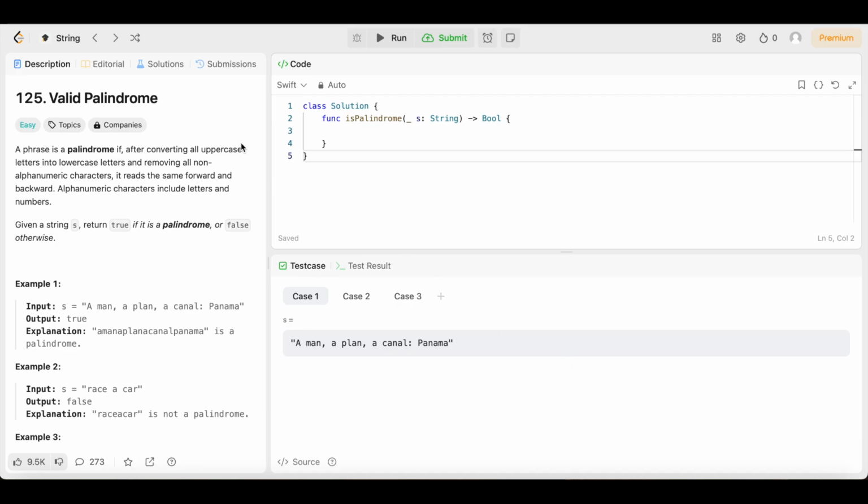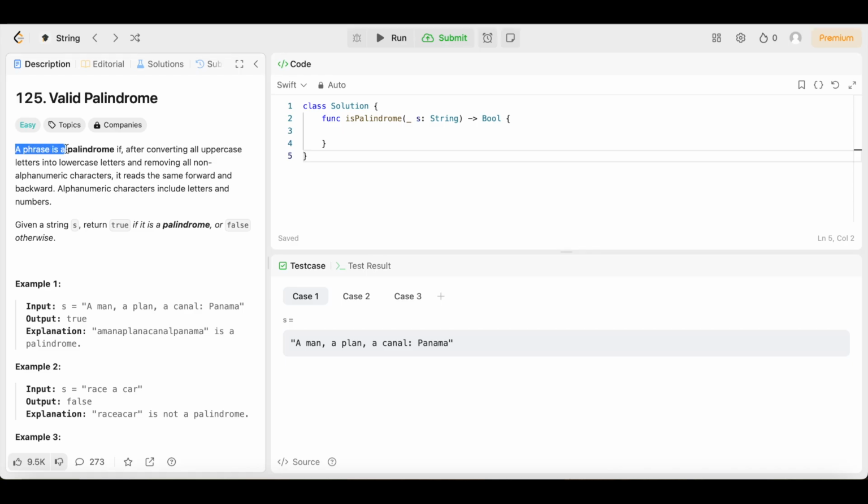Now, let's get into the question, the part you've all been waiting for. Today we have question number 125, valid palindrome. The difficulty level is easy, so you already know we're going to keep the solution as simple and easy to understand as possible. We just finished up about 30 easy array problems, and now we're going to do about another 30 easy string problems so we can strengthen our fundamentals and strengthen our foundation to build off of as we go down our LeetCode journey, y'all. So let's see what the question says.